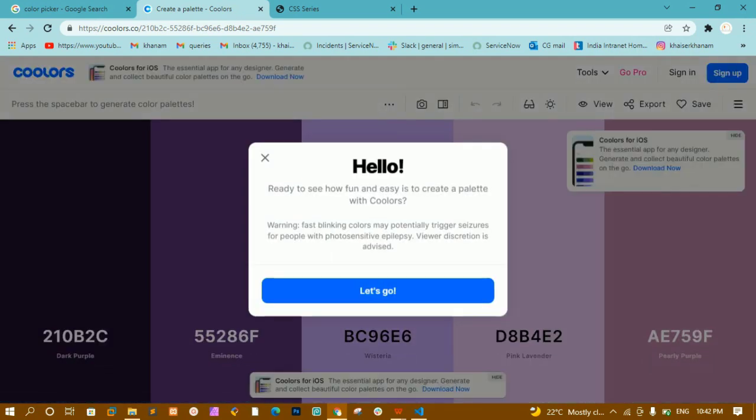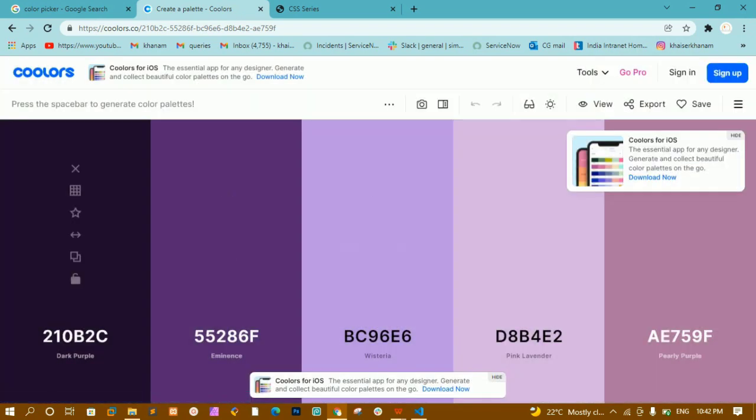This website is going to ask you to accept all cookies. Just accept that, and you can choose any of the color palettes and start doing that. I'll close this one. Here I have this first palette. You can choose this entire palette and use it inside your website. You can copy these colors.